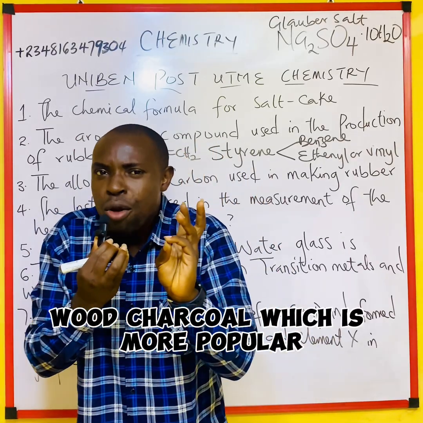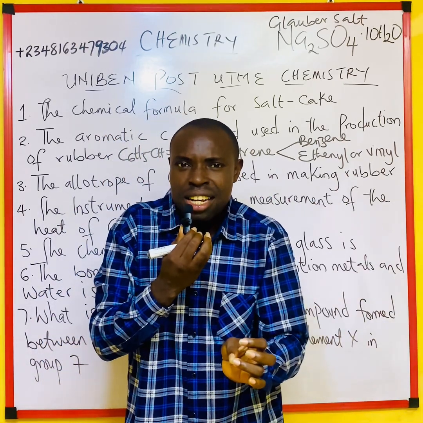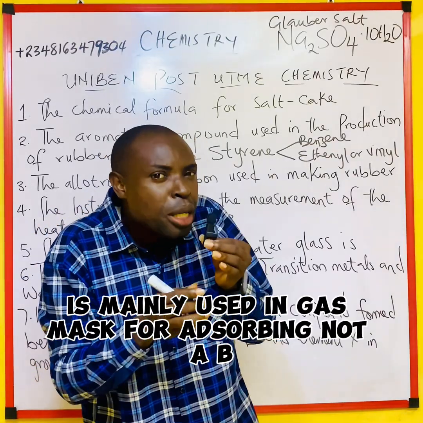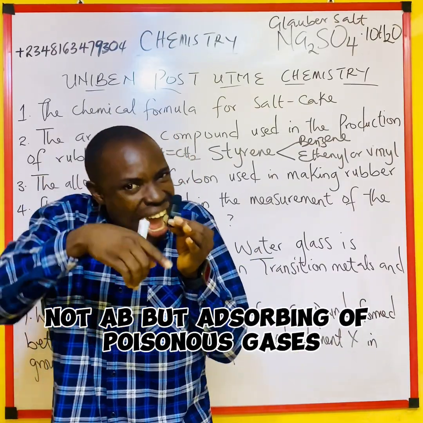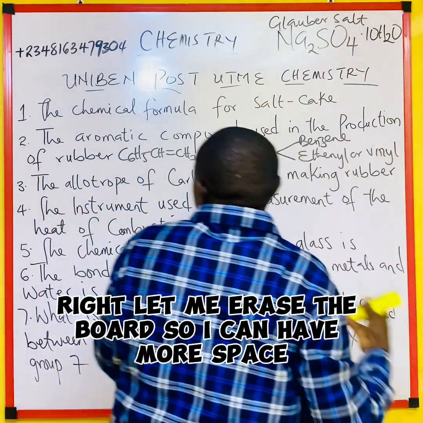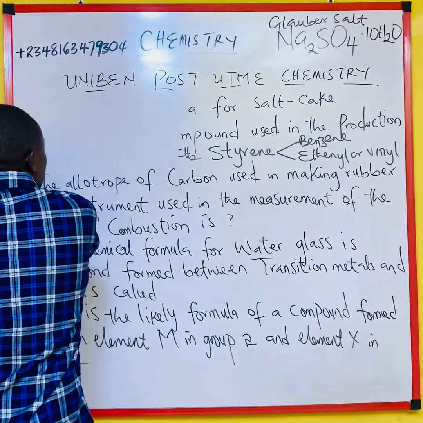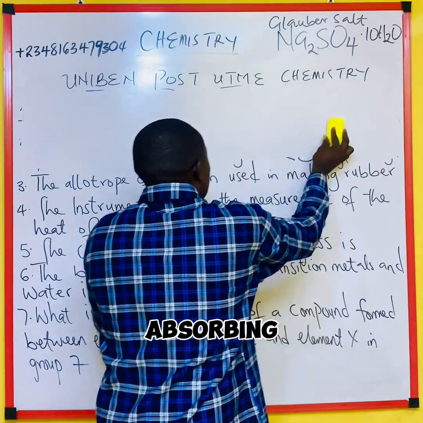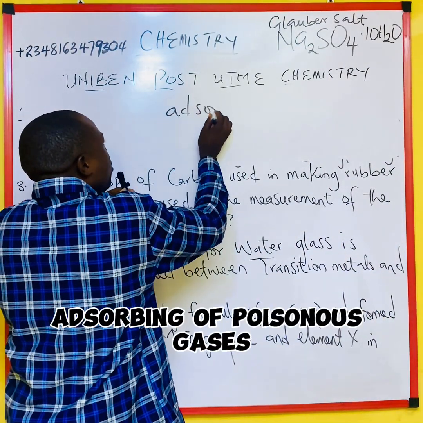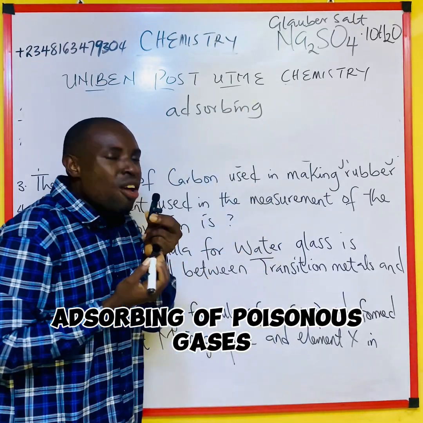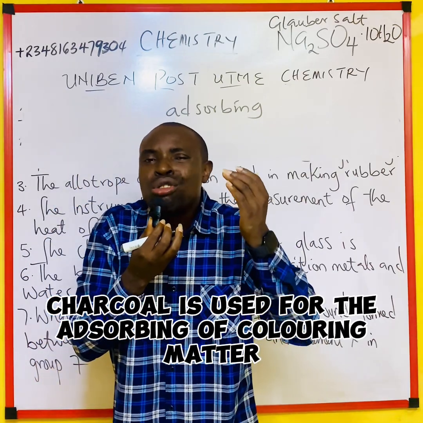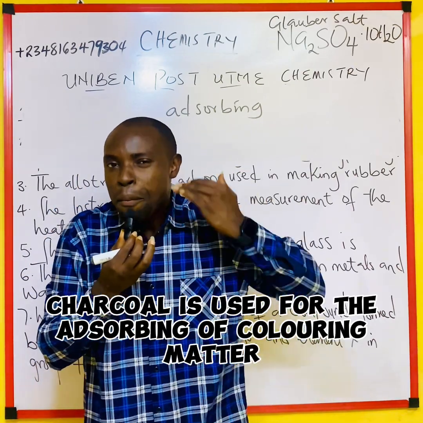Wood charcoal, which is more popular, is mainly used in gas masks for absorbing of poisonous gases. Let me raise the board so I can have more space. Absorbing of poisonous gases. While that of the animal charcoal is used for the absorbing of coloring matter.